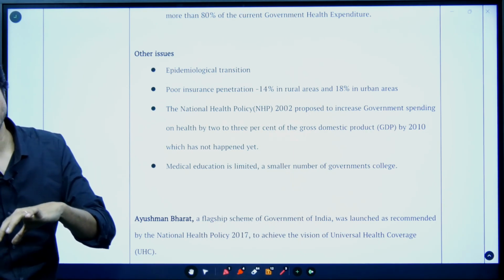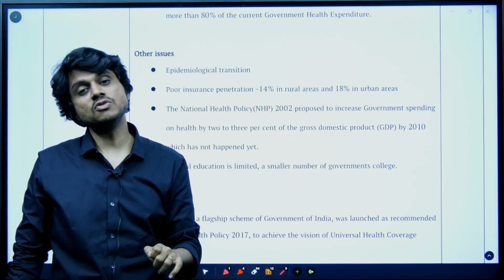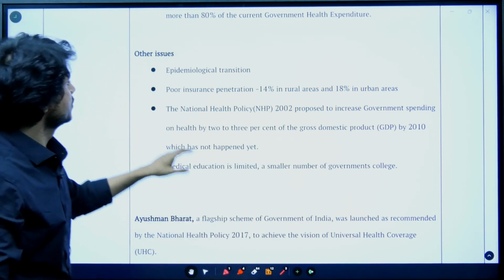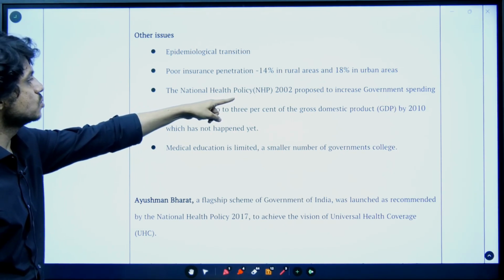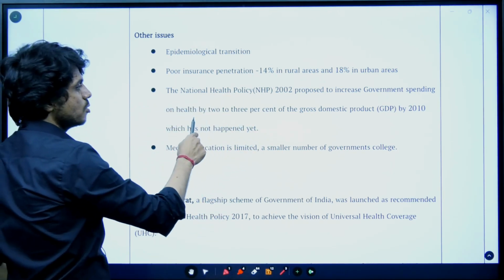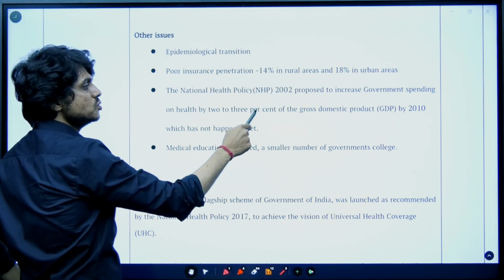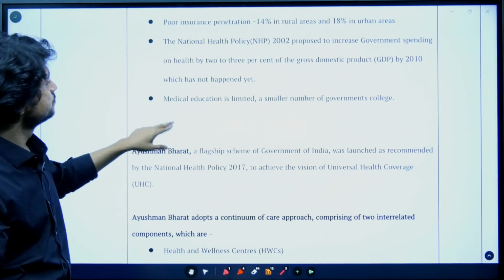So it is in the early time periods of your age, if you go for the insurance policy, you will get very good benefits. Okay, so that is a problem. National Health Policy 2002 itself spoke about increasing the government spending on health to 2 to 3%, which has not happened. Can you see the 20 years lag?